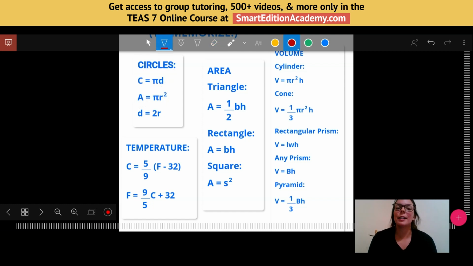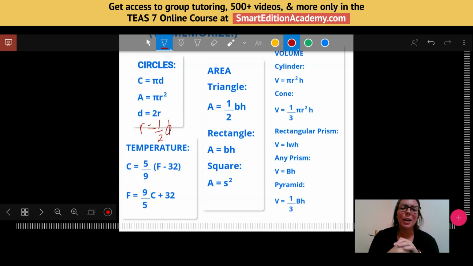And then I also just added here that the diameter equals 2 times the radius. When you look at a picture of a circle, okay, the diameter goes through the center from one end to the other, whereas the radius just goes from the center outward. So if you need to know the diameter, you can multiply the radius by 2. And conversely, you can also find the radius by just cutting the diameter in half. So just a little something you can add there if you'd like.